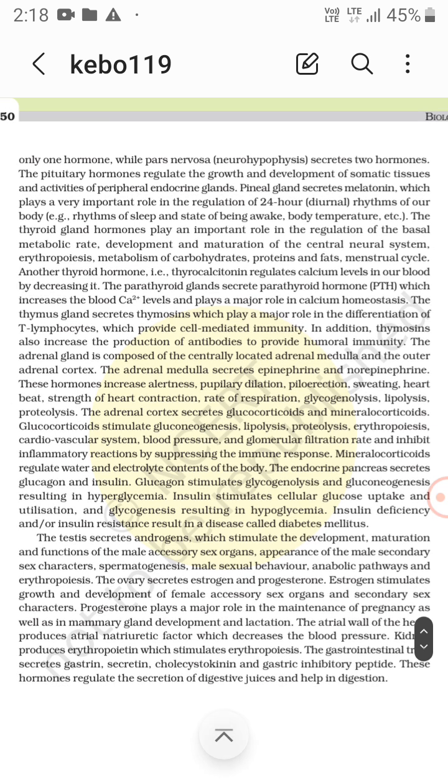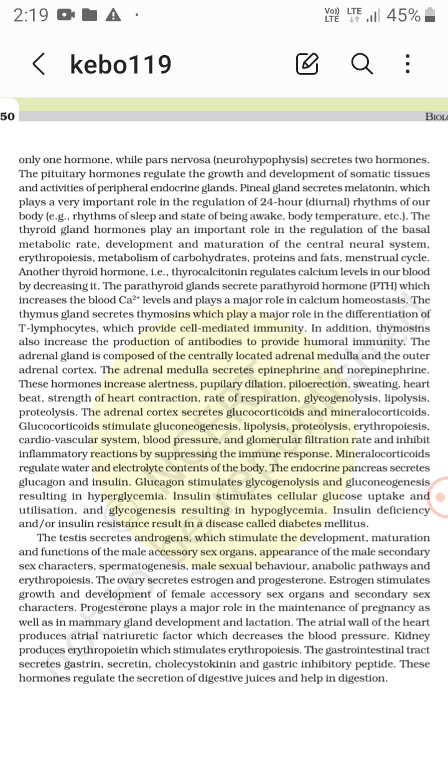Now the adrenal gland is composed of the centrally located adrenal medulla and the outer adrenal cortex. The adrenal medulla secretes epinephrine and norepinephrine. These hormones increase alertness, pupillary dilation, not constriction, piloerection, sweating, heartbeat, and strength of heart contraction.